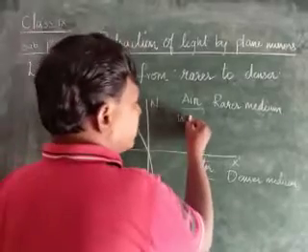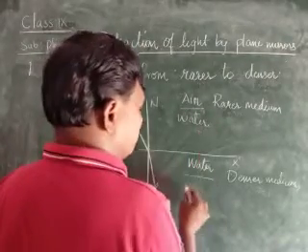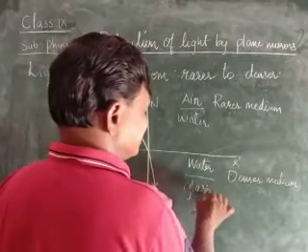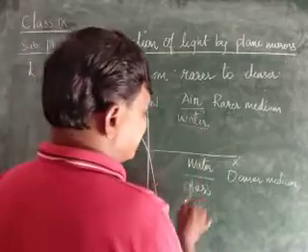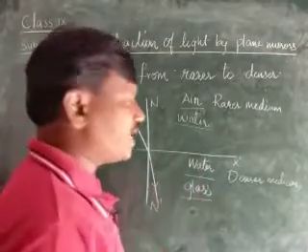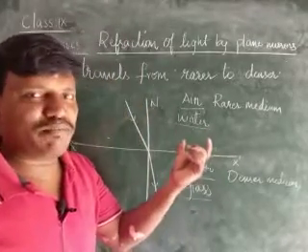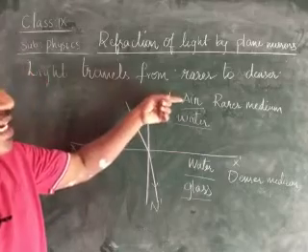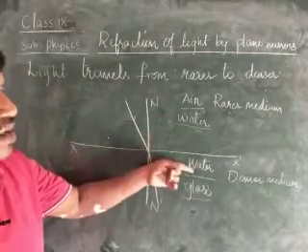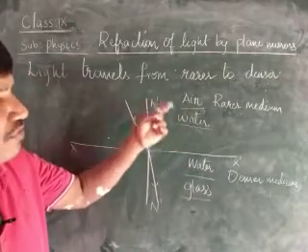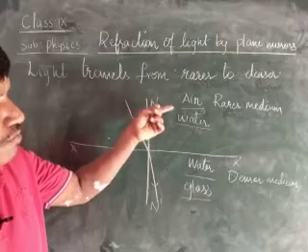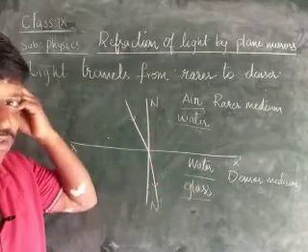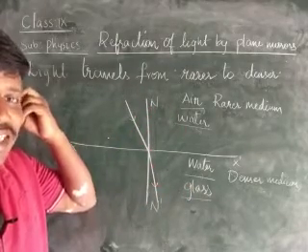When we compare water and glass, water is rarer, glass is denser. Have you got the idea, children? Here air is rarer, water is denser, but when we compare water to glass, water becomes rarer, glass becomes denser.